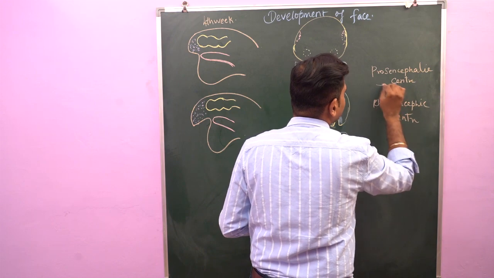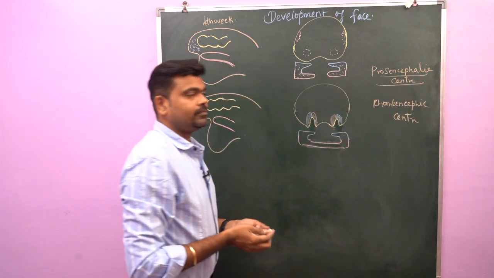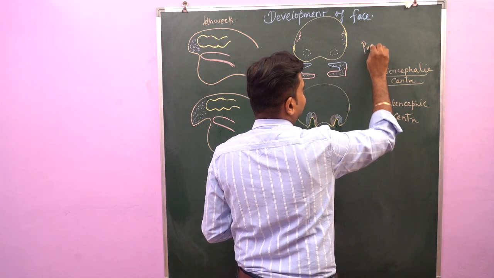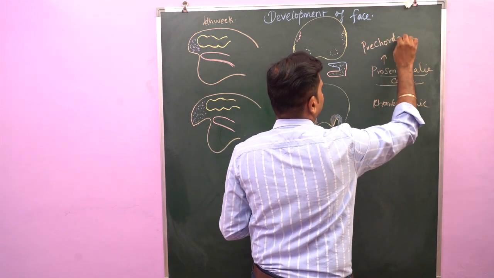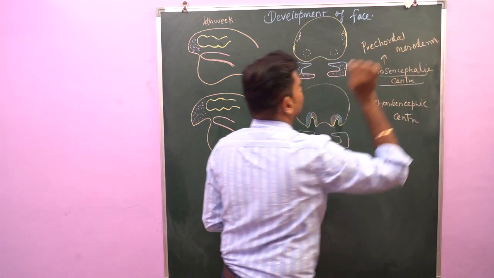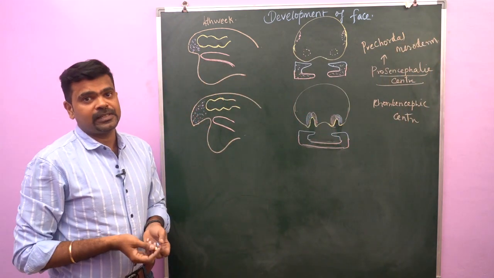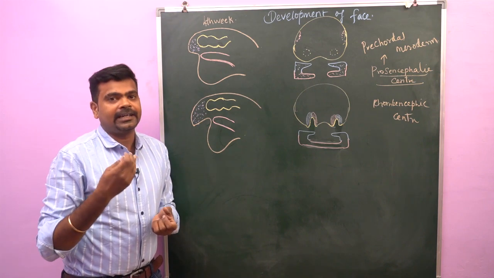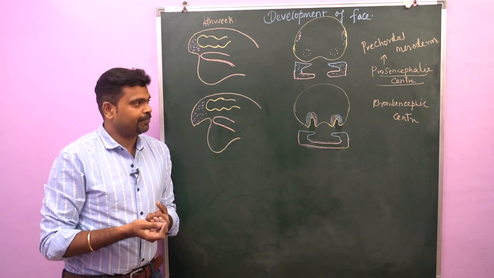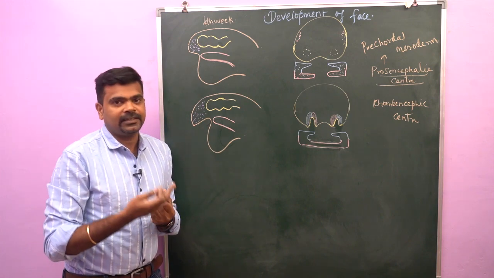This prosencephalic center is derived from precaudal mesoderm. This mesoderm is derived from primitive streak and lies ventral to the prosencephalic organic center, whereas the rhombencephalic center lies